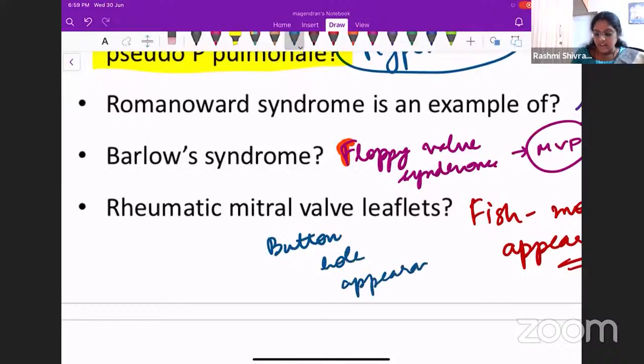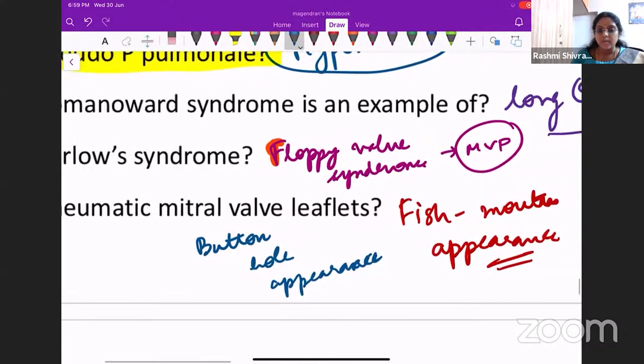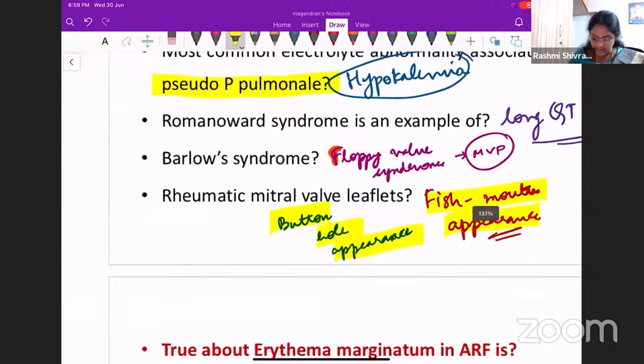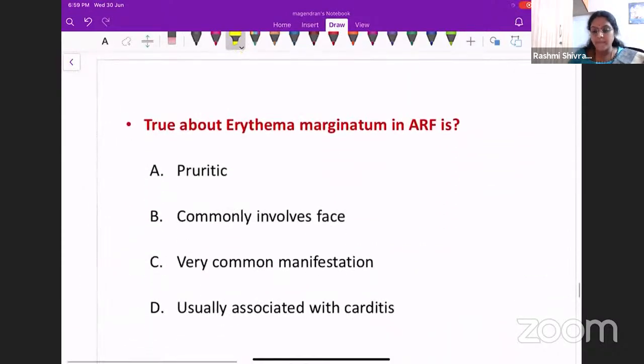This is because the orifice becomes very, very narrow because of development of mitral stenosis. So this patient will have a fish mouth appearance of the mitral leaflets or a buttonhole appearance. Okay. So next, one more MCQ.